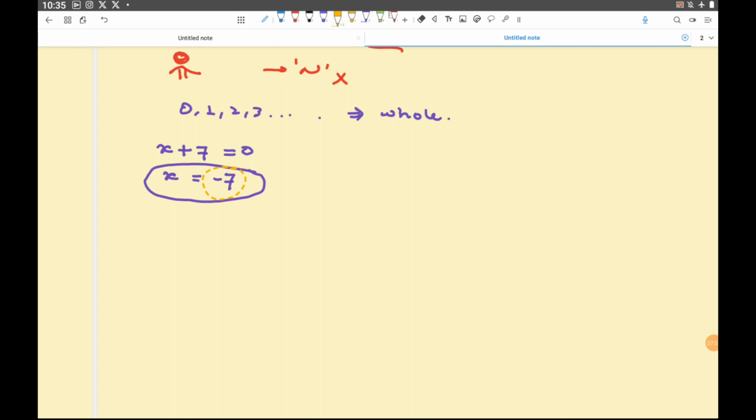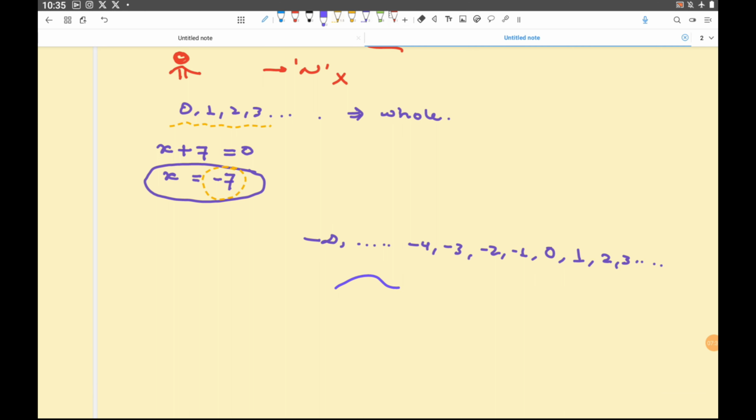So even negative numbers are required in mathematics. So we have the set of whole numbers. Now include all negative numbers in the set of whole numbers. For example, start with minus infinity, then dot dot, minus 4, minus 3, minus 2, minus 1, also 0, 1, 2, 3, and so on.